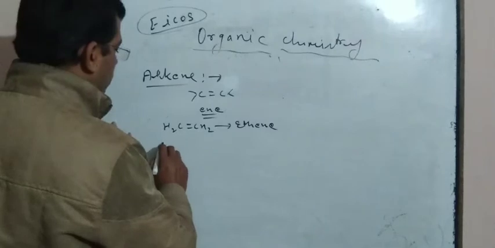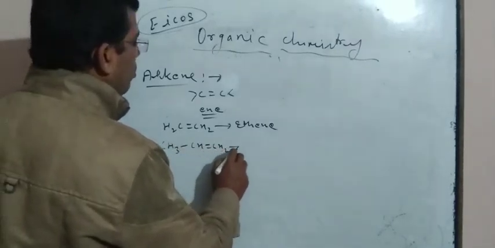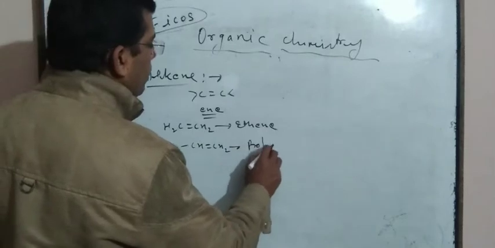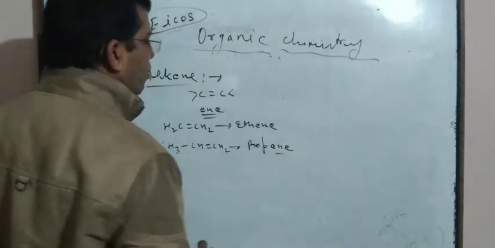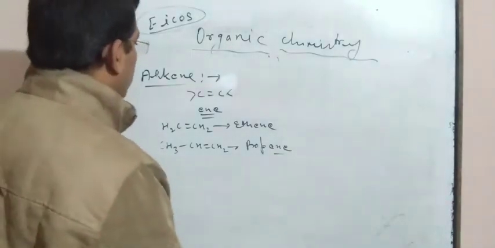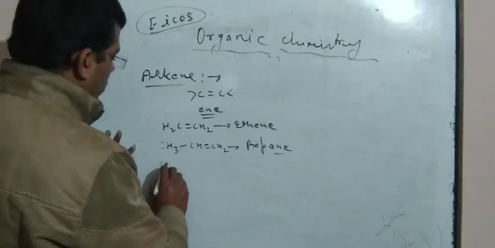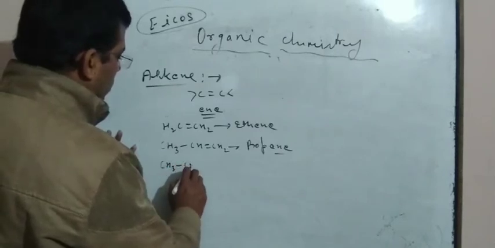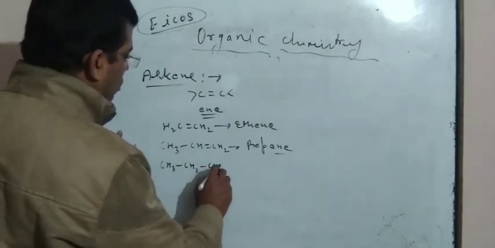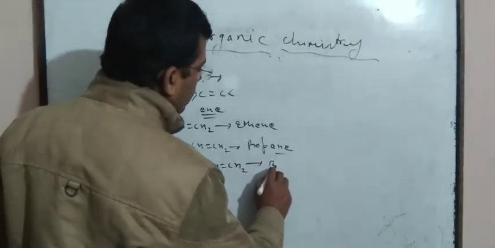If a compound like CH3 CH double bond CH2 is taken, this one is propene. Similarly, if a compound like CH3 CH2 CH double bond CH2 is taken, then this one is butene.